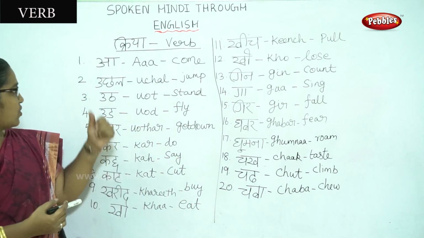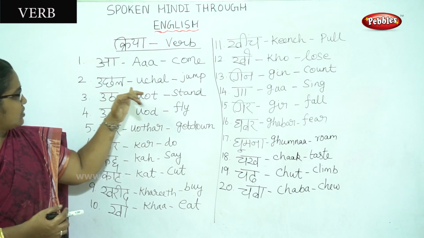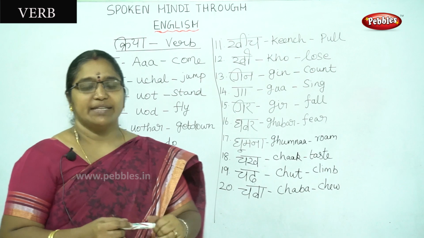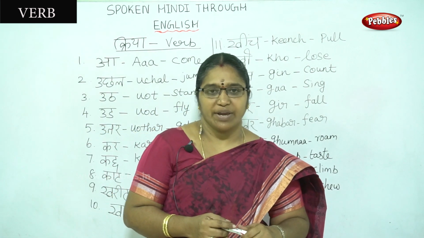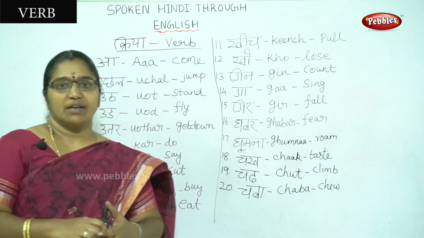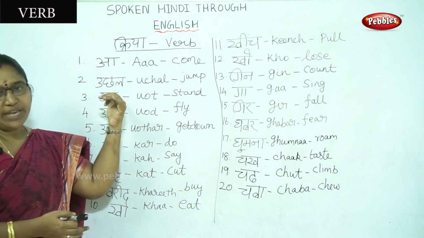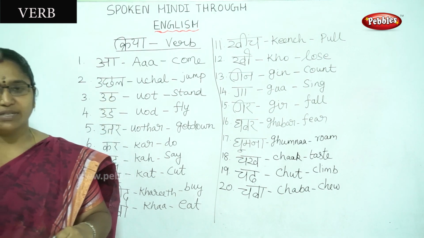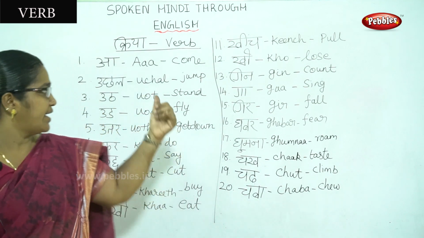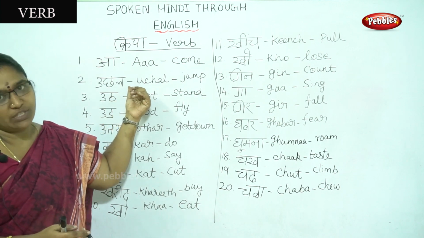The next one is uchal. Pronunciation is uchal. The meaning is jump. गाय उछल रही है means the cow is jumping. Okay, you can understand the meaning of uchal also.